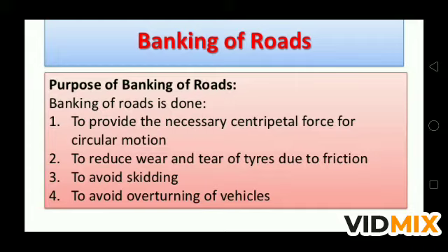कभी कभी मोड़ पर अगर स्पीड हम ध्यान ना दें तो देखा होगा आपने, कभी मोड़ पर कुछ ट्रक उल्टे होते हैं या कुछ गाड़ियाँ फिसल जाती हैं, कुछ गाड़ियाँ उलट जाती हैं, तो ये घटनाएं भी हो सकती हैं. तो to avoid overturning of vehicle, to avoid skidding of the vehicle, to reduce wear and tear of the tire due to friction, and to provide the necessary centripetal force for the circular motion. For these purposes, the road should be banked.